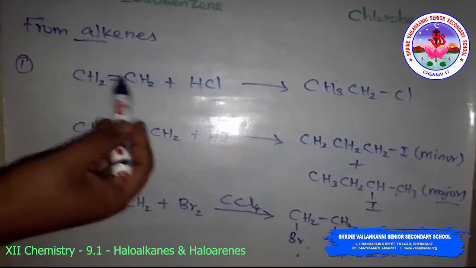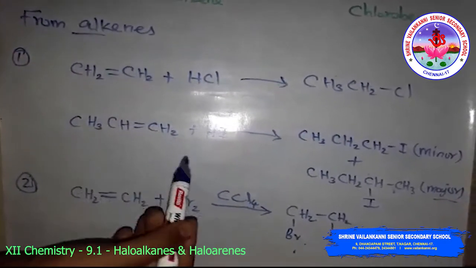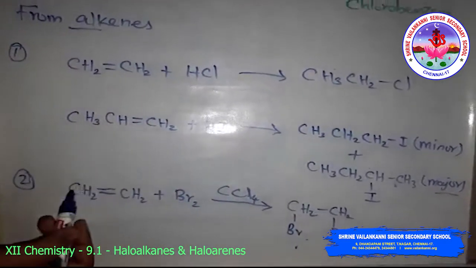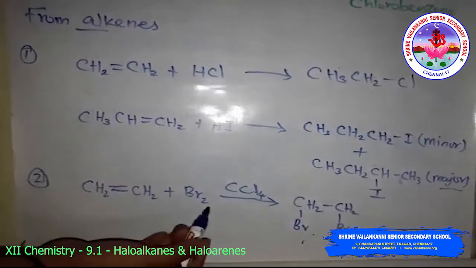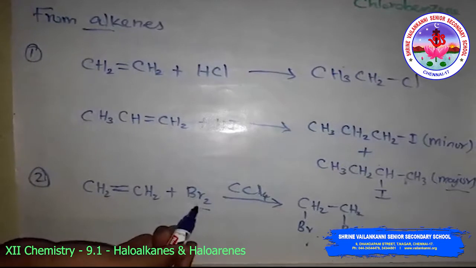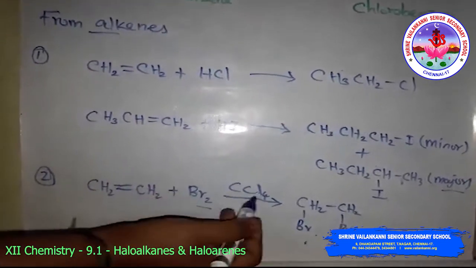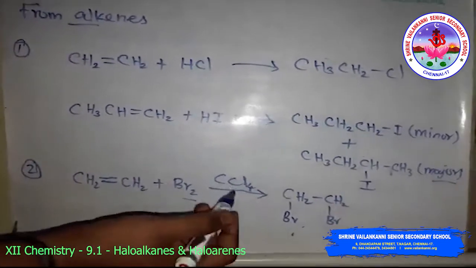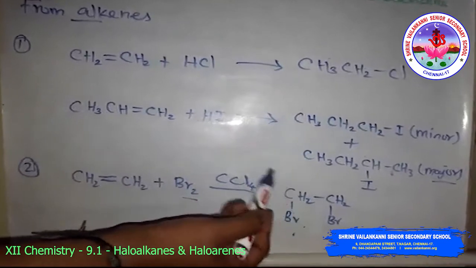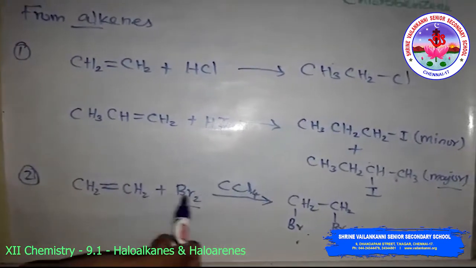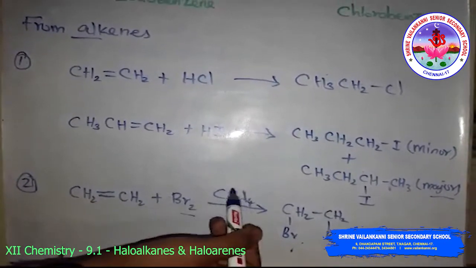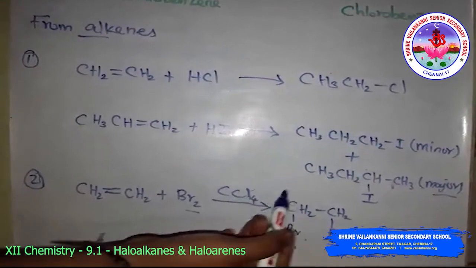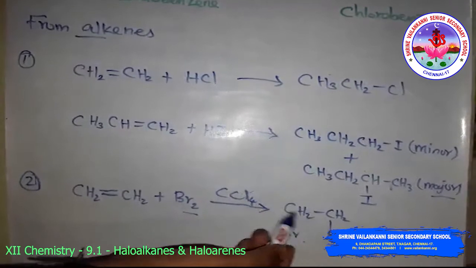Next, addition of halogens. In the laboratory, the addition of bromine in carbon tetrachloride to an alkene results in discharge of the reddish brown color of bromine. This is an important method for the detection of the double bond in a molecule.